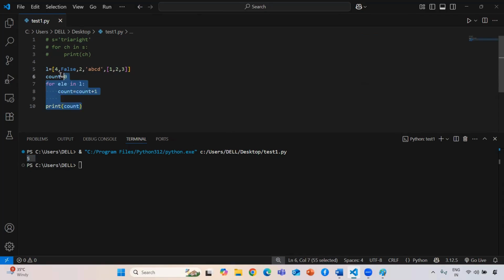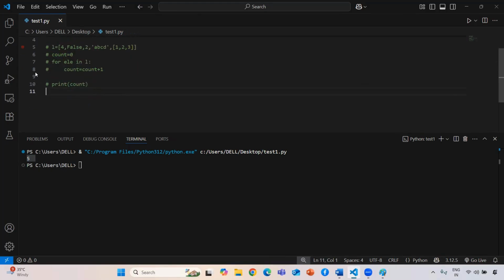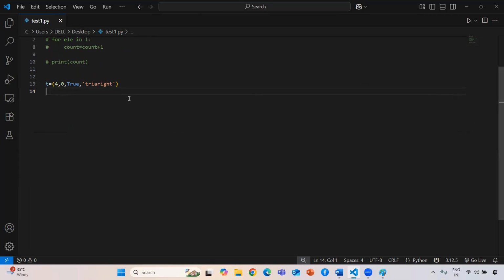So the next collection data type is tuple. How do we access each and every element in a tuple? First I need to create a tuple, so here I'll create a tuple with some variable. I'm typing priority. Now here it is going to work the same, guys.